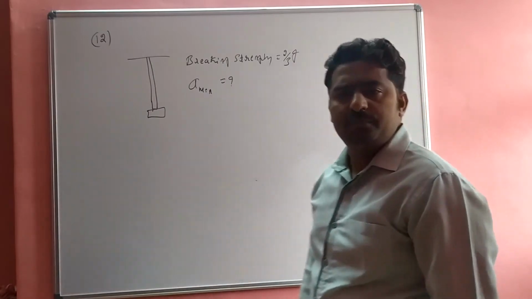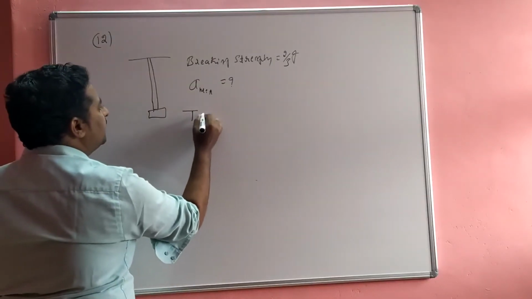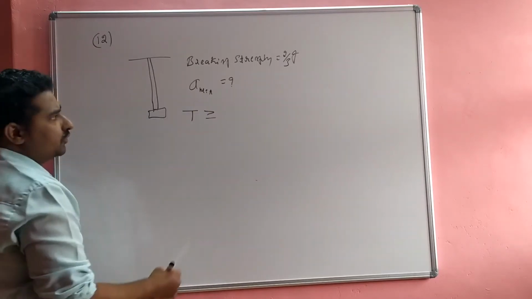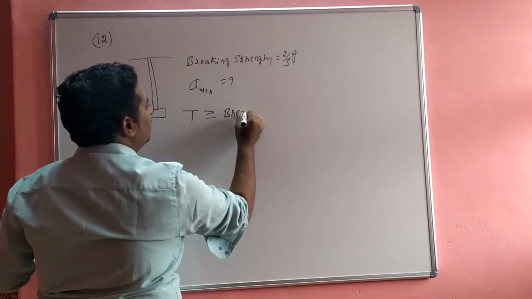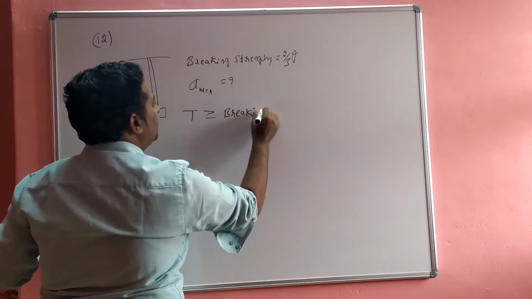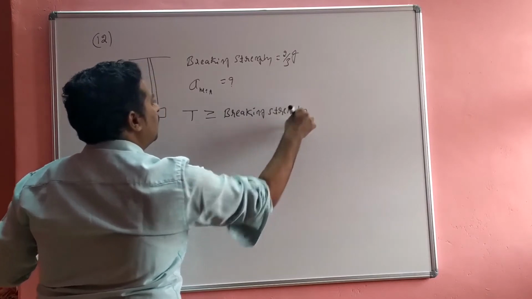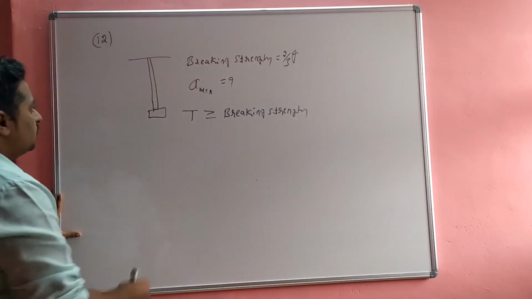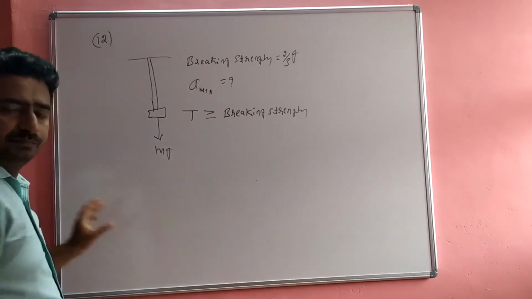So we know the concept: tension is greater than or equivalent to the breaking strength. The downward force is mg, correct?